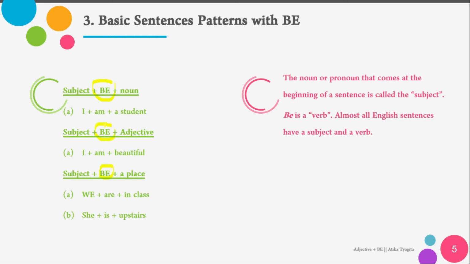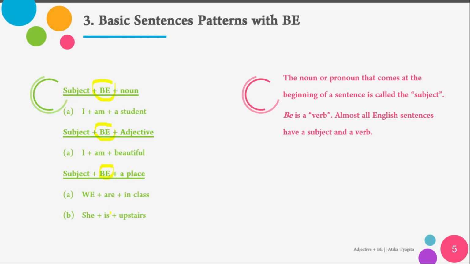Okay, so as you can see here, am is just for I. Well, is means just one, so it's just for she, he, or it. He, she, it. The be is is.